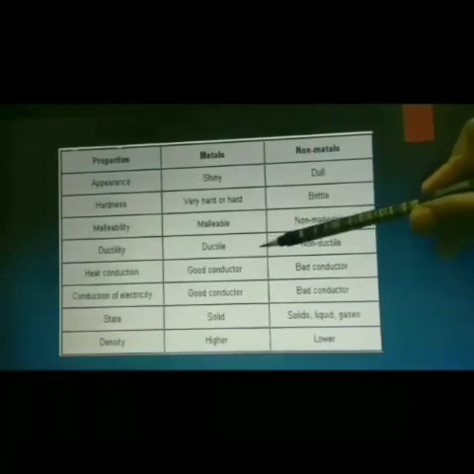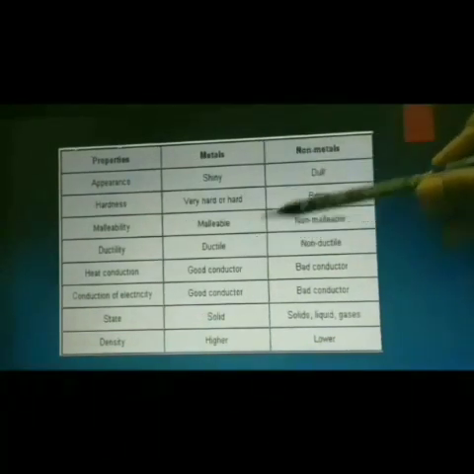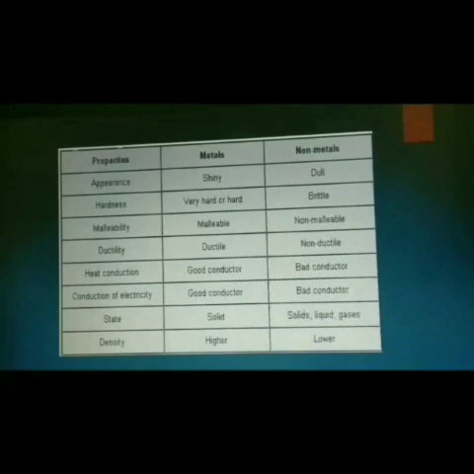And next one, ductile. Metals are ductile. What do you mean by ductile? Which can be drawn into wires. But non-metals are non-ductile. We can't make them into wire.